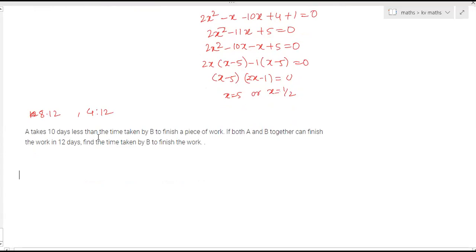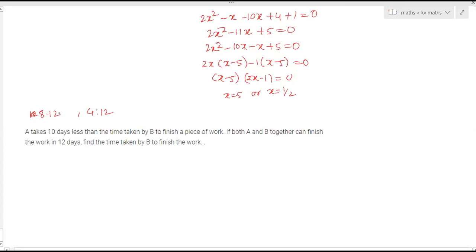A takes 10 days less than the time taken by B to finish a piece of work. So whatever the number of days B needs to finish the work, A needs 10 days less. So A will work faster. If both A and B work together, they can finish the work in 12 days. Find the time taken by B to finish the work. Can anyone help me with this question?